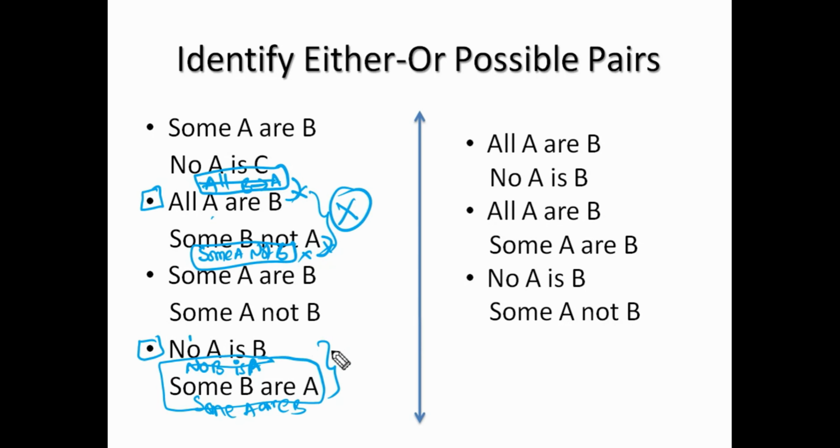Okay. So the final point is, so not the final point. In our conditions, the first point is that the same pair of elements must be there in the same order, and the extension for that point is if they are not in the order, conversions must be possible. Means they can be placed in the same order without any disturbance in the statements. If we can place them in an order, then they can be complementary pairs. And now the final conclusion is if it is all plus some not, we have to check the elements also in the same order. And if it is some plus no, no need to see the order, just the elements are matching, then it is okay. Right?